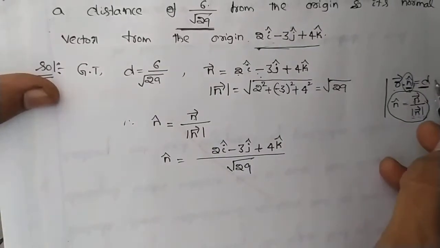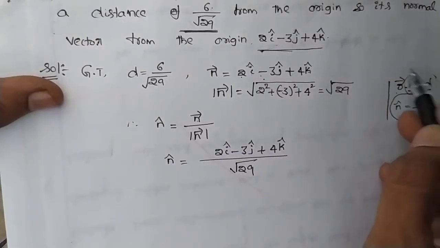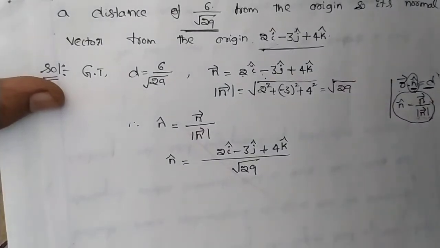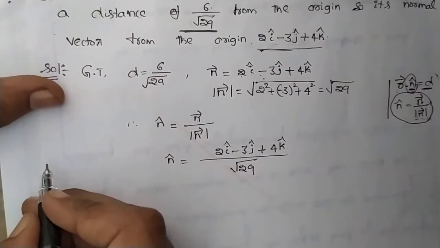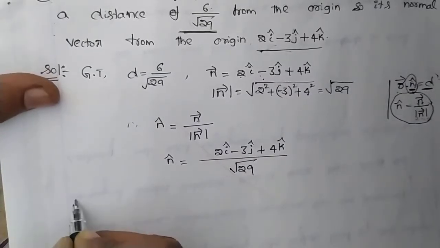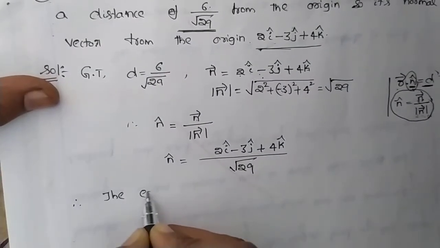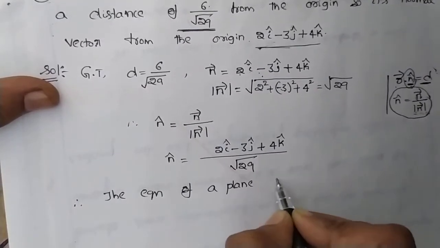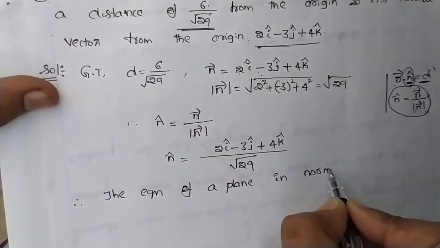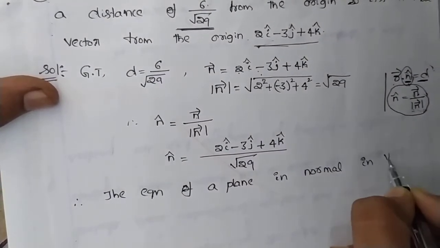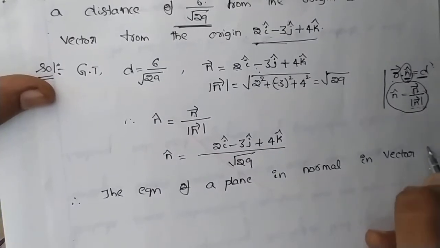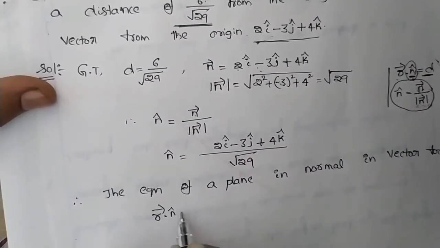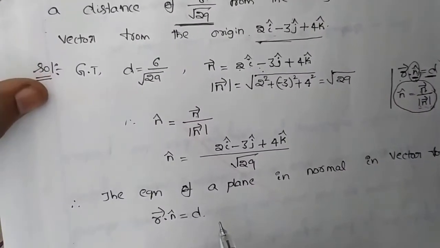Now write down the equation of a plane in vector form. Therefore, the equation of a plane in normal vector form is r dot n cap equals d.